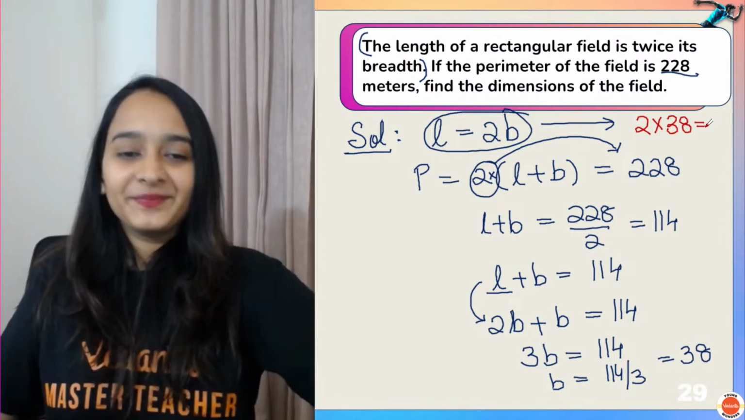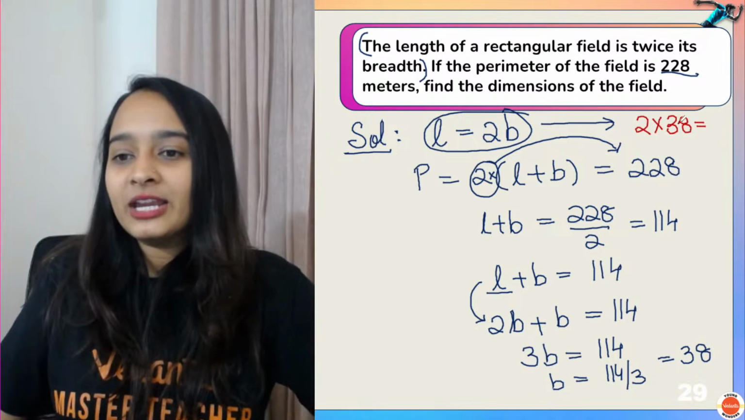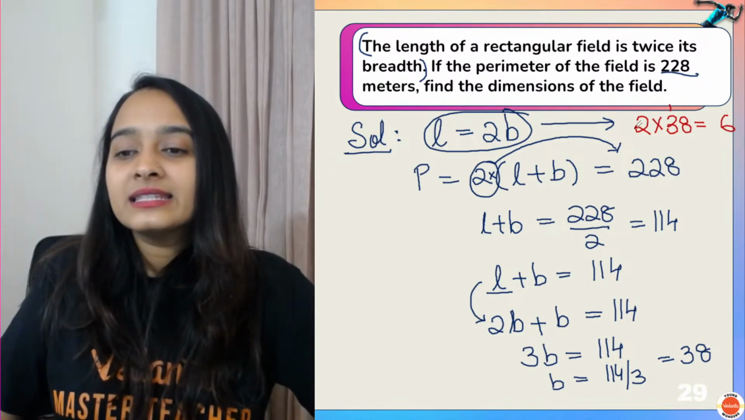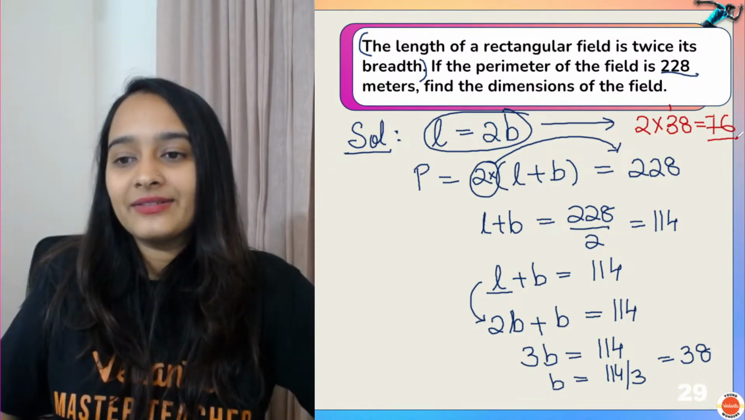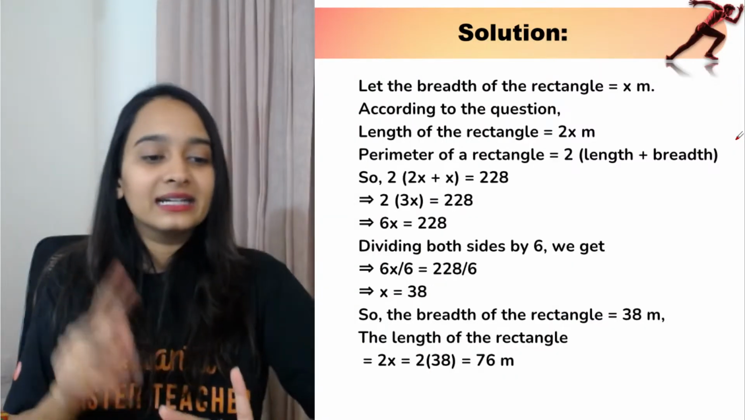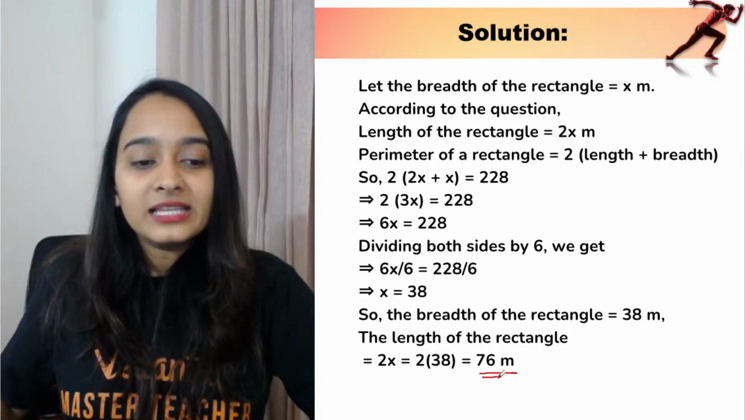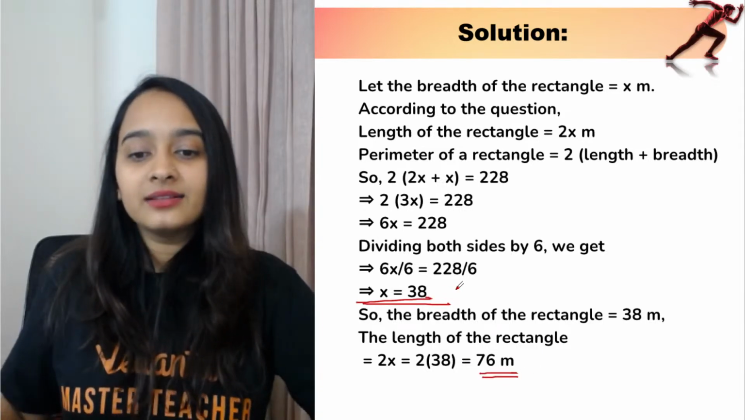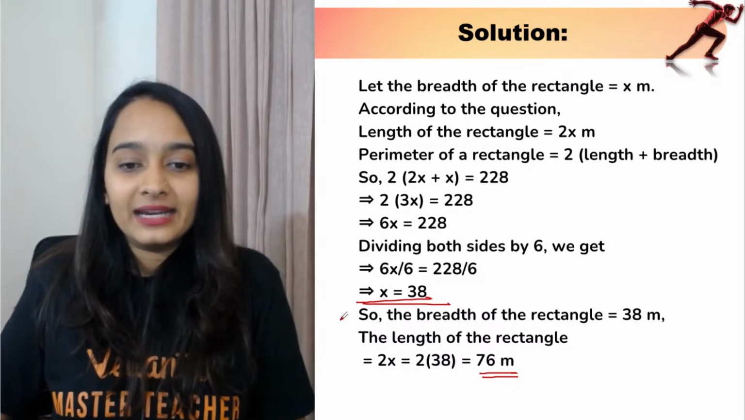So what is 8 into 2? It is 16. 6 plus 1, 7. 76. So the length and the breadth is 76 and 38. Okay, please make sure that you are writing the value of length and breadth at the end, like the statement here.